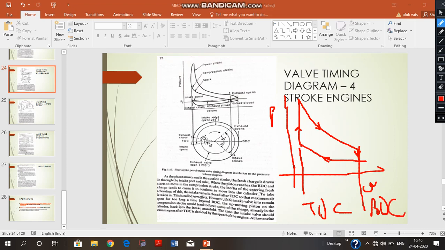But the actual curve follows this path, and not exactly the ideal one. And we can also highlight the area inside the actual curve.